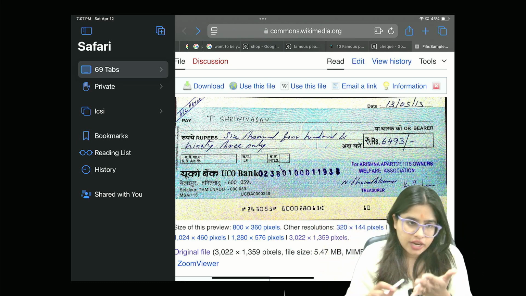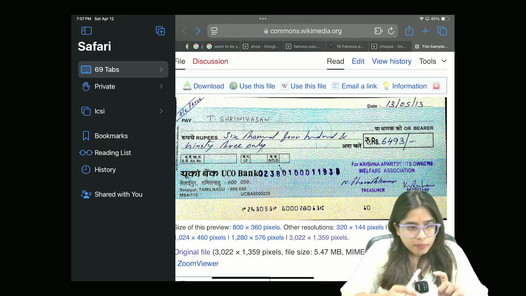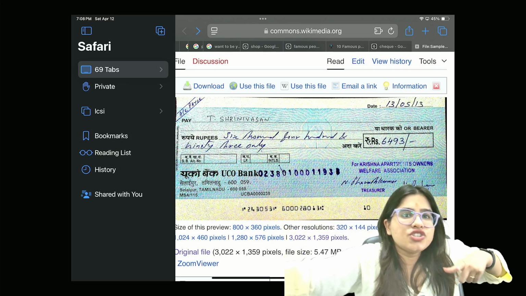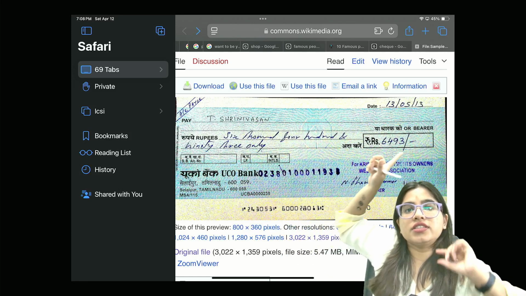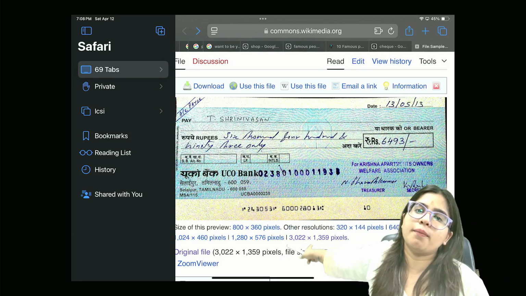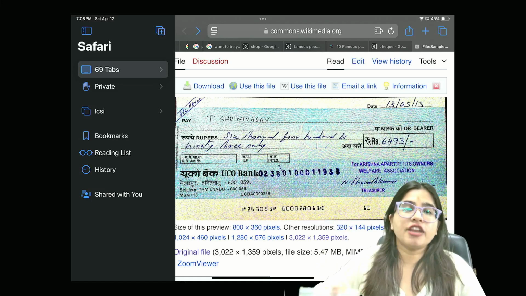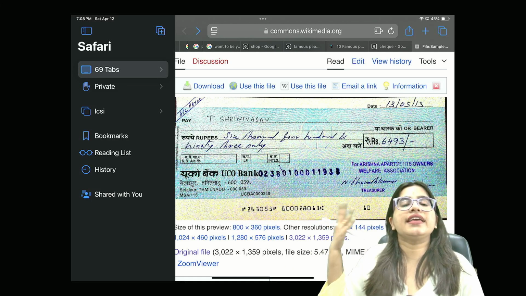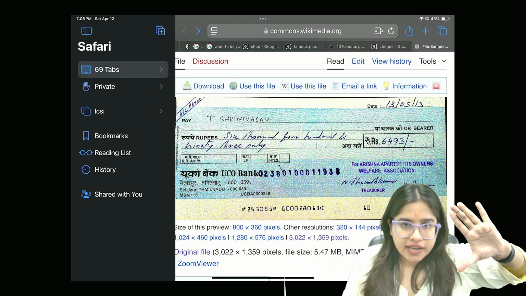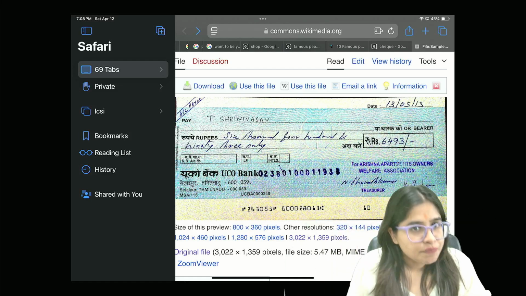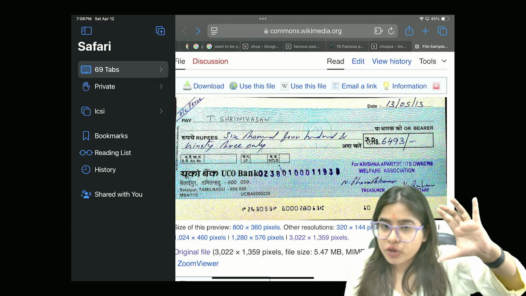Now I drew this check. Now I have to deliver this to Srinivasan. The moment I hand over or transfer this check to Srinivasan, he becomes entitled to recover 6,493 from my bank. Are you understanding? And this is also an example of a negotiable instrument. Check is a piece of paper through which you're transferring money. That means it's an instrument. Instrument means document.